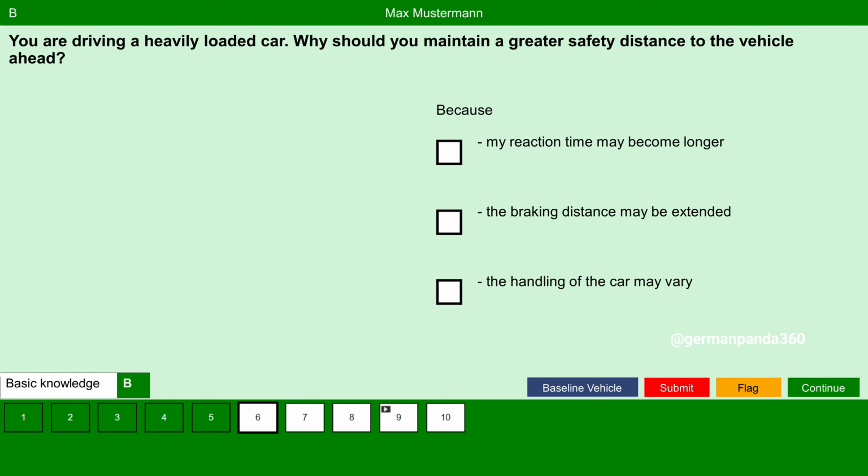Next question. You are driving a heavy loaded car. Why should you maintain a greater safety distance to the vehicle ahead? Because my reaction time may become longer? No. Reaction time will be the same even if you are driving a heavy loaded car or a normal car. It has nothing to do with it. Because the braking distance may be extended? Yes, due to heavy load of the car, there are chances for increase in the braking distance.